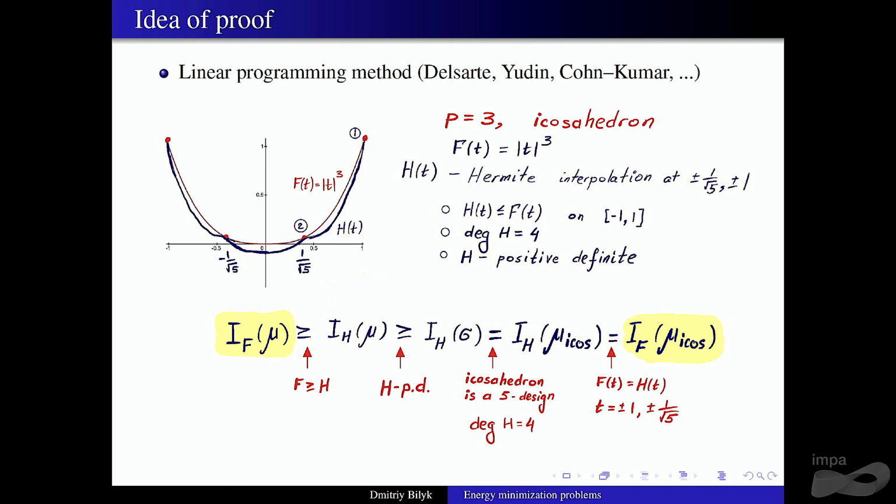Okay, but then once you have it, I have 40 seconds, and I think that's enough. Okay, so let's start with this energy. So first of all, h is smaller, so I can bound it from below by the energy with h. Okay, well, h is positive definite, so I can bound it below by the energy of the uniform measure. Okay, icosahedron is a 5 design, and this is a degree 4 polynomial, so things work. So this is equal, right? And now f and h, they match precisely at the values that are important here. So you get this. Okay, well, that's the proof. Sorry, 4 seconds late. Okay. All right, I'll stop here.